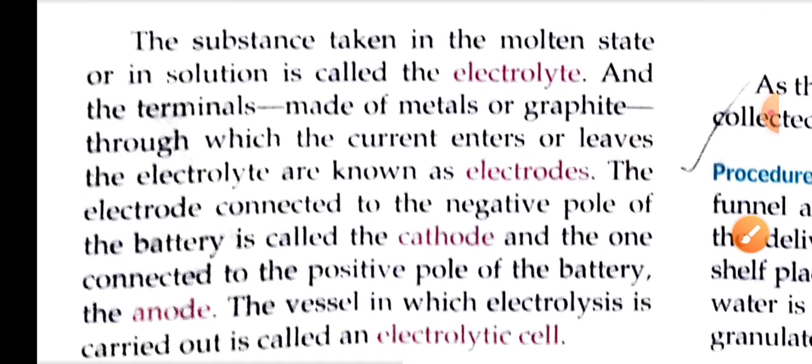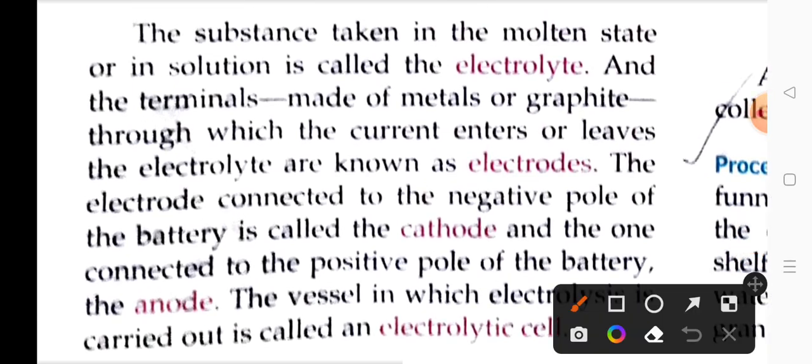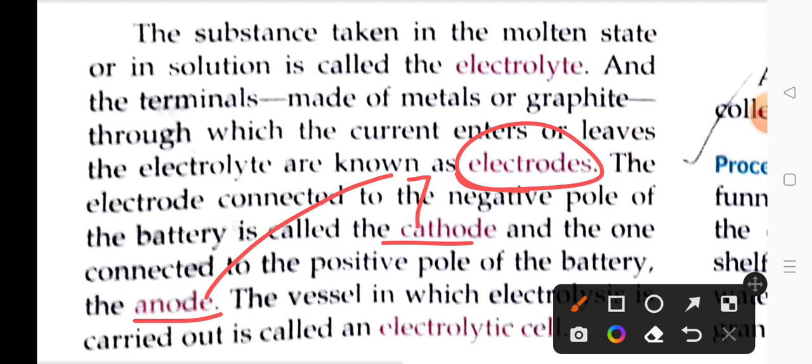Whenever electrolysis takes place, you have to remember certain terms, then only will we be able to understand. The substance which we are using in the molten state is called the electrolyte. In the electrolysis process, we use two terminals which are called the cathode and the anode. Both of these are referred to as electrodes, and the electrodes can be made of metal.